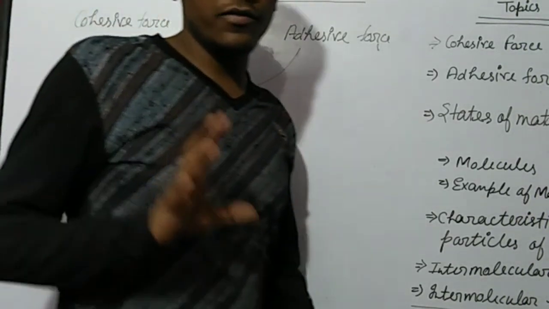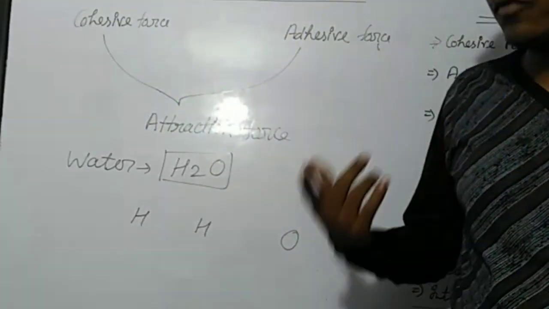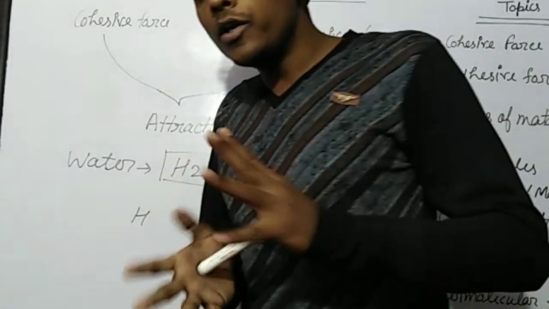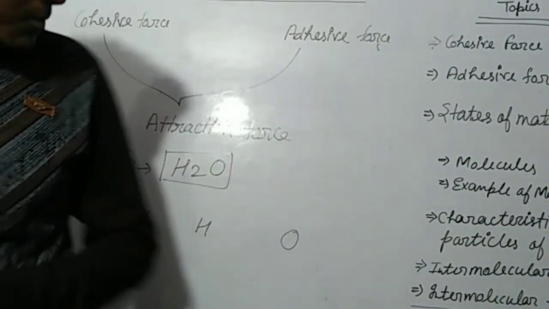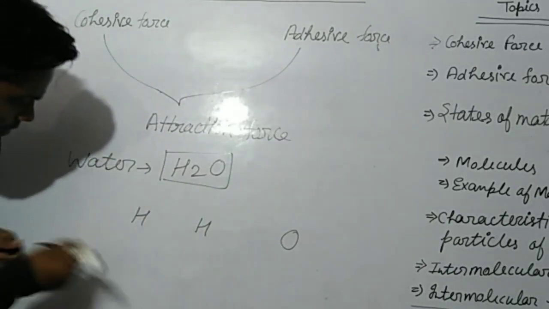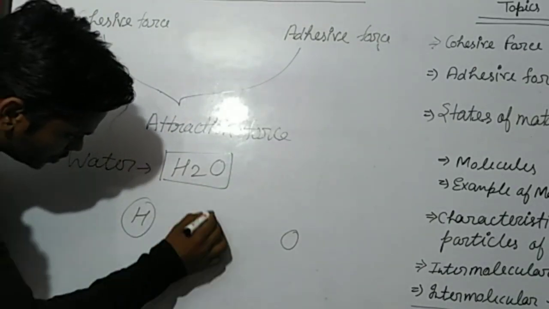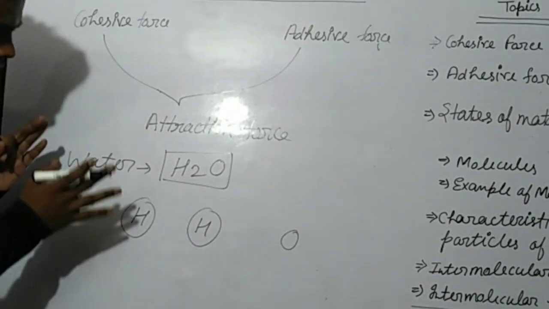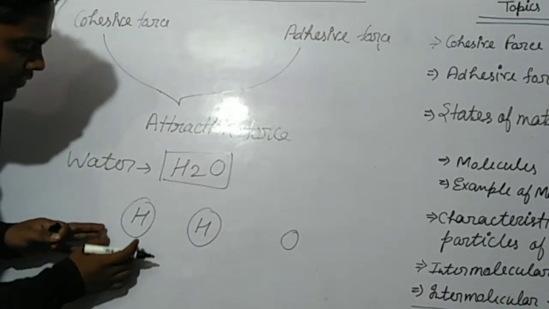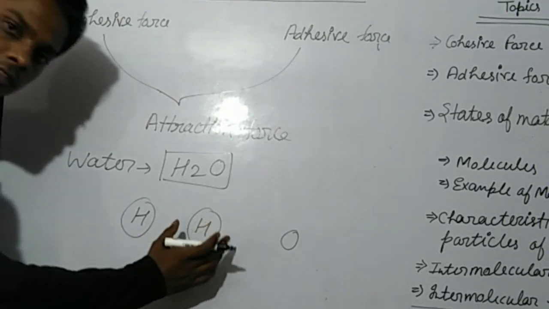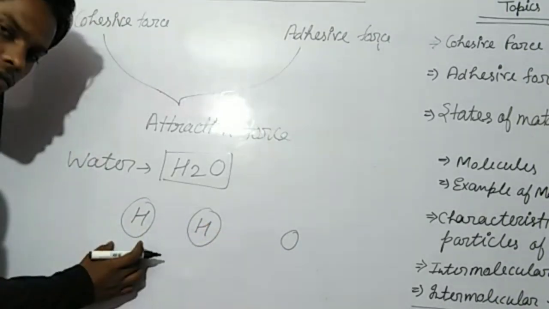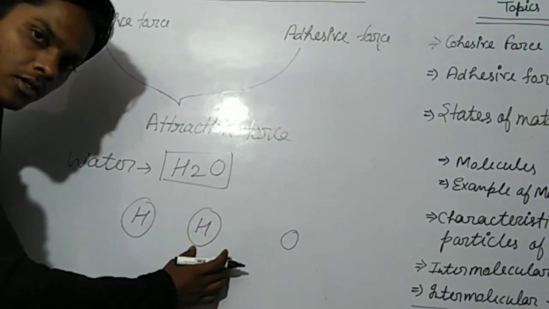So according to the definition, the intermolecular force among the molecules of same substance means, see, here is hydrogen and here is hydrogen. So attraction force between this molecule of hydrogen and this molecule of hydrogen, both are hydrogen.